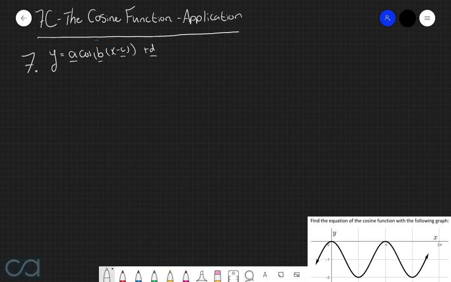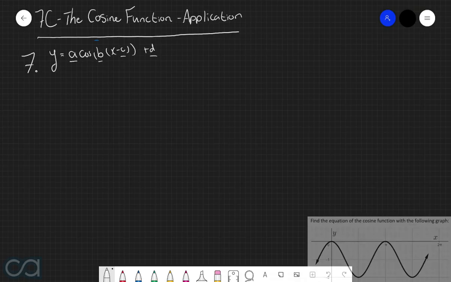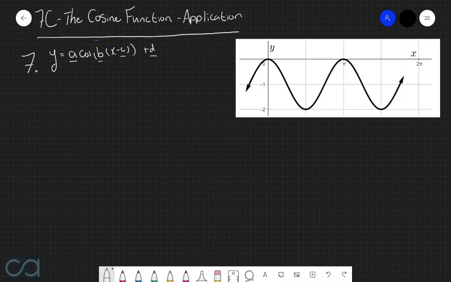And so let's bring back the graph that we were given in the original question, just so we can analyze it a bit further. Alrighty, so first things first, we know that the value of a is given by the maximum value take the minimum value all divided by 2. For this particular graph, we can see that the maximum value is 0 and that the minimum value is at -2. And so therefore, a is going to be given by 0 take -2 all divided by 2, which is equal to 1.